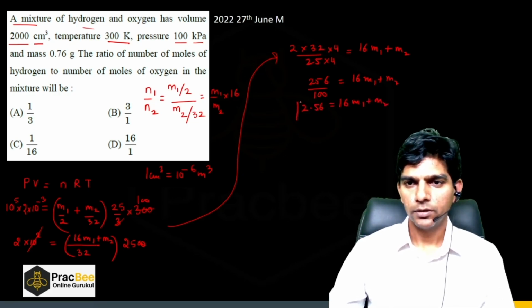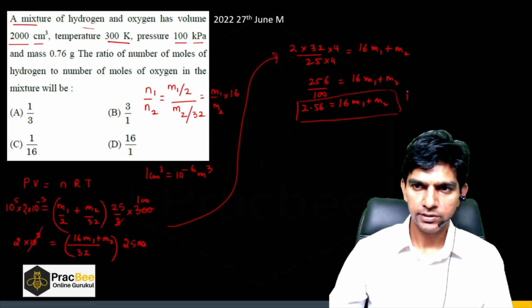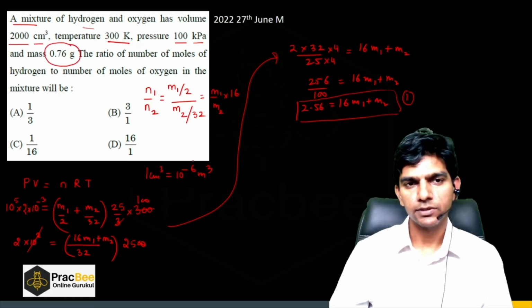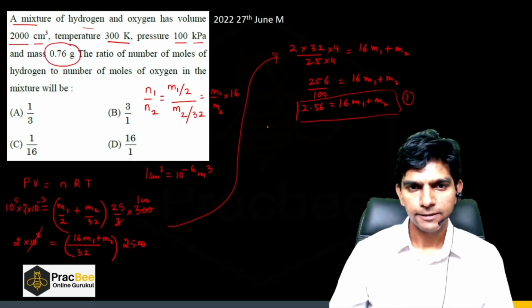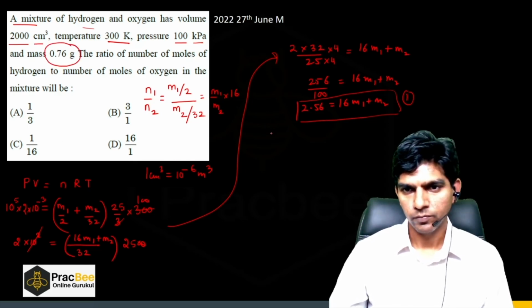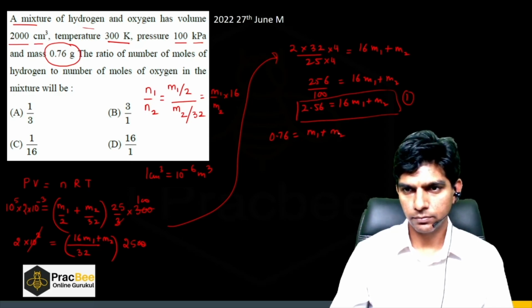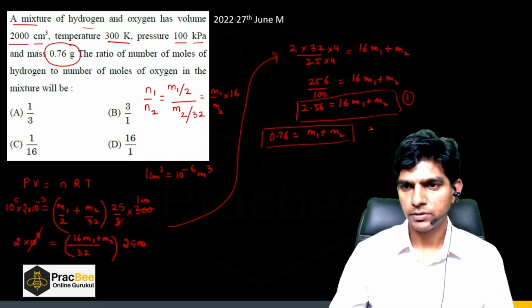Now we know a relation between M1 and M2. So this is the first equation. And we are given one more thing in the question, that is 0.76. So we can write this as 0.76 is equal to M1 plus M2. Now if I simply subtract these two equations, this is the second equation.